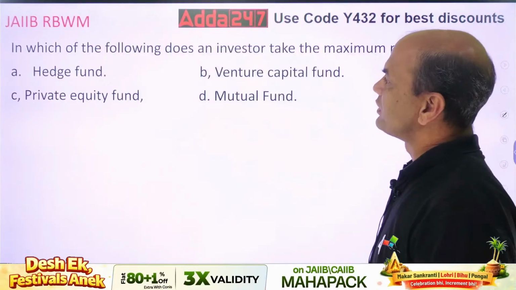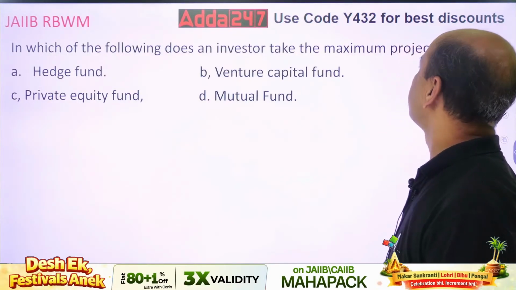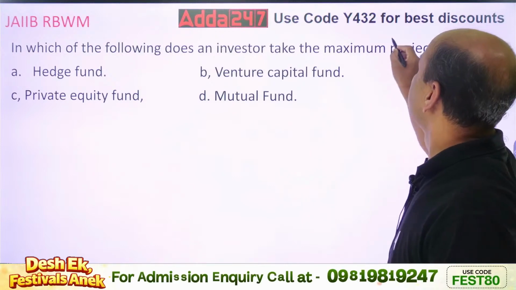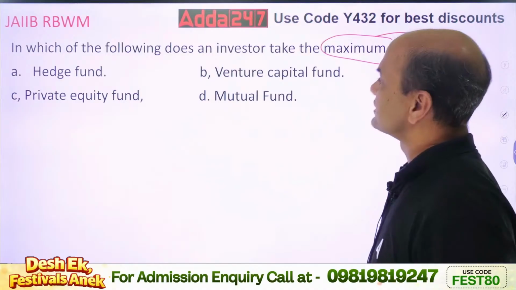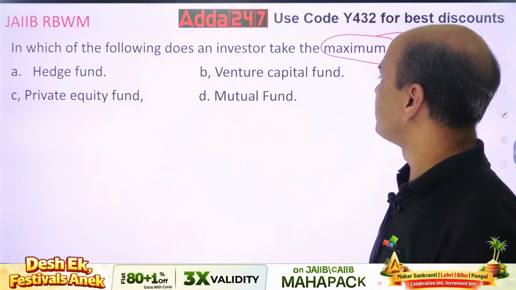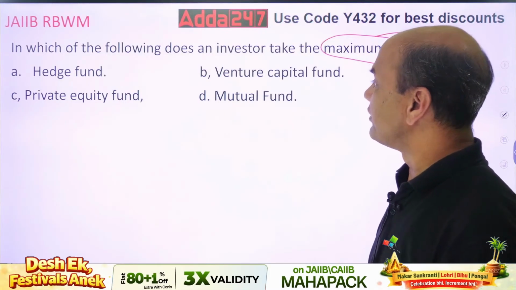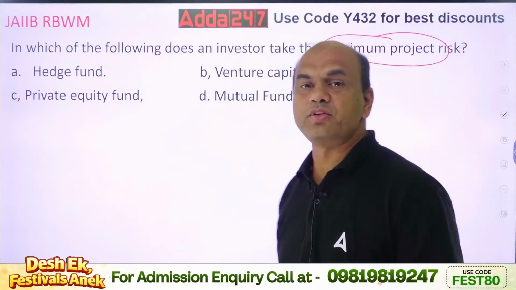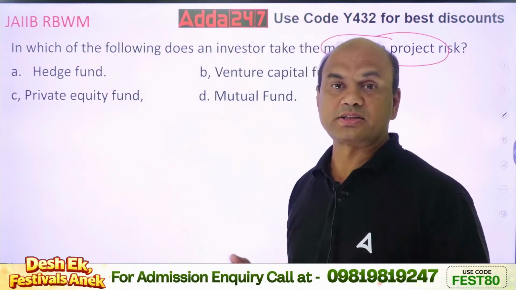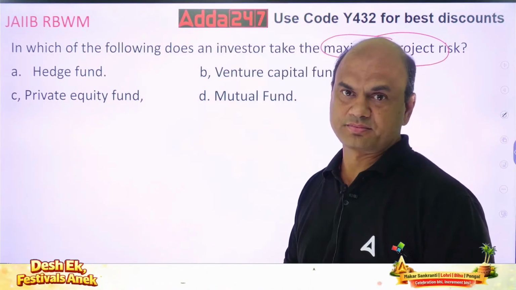In which of the following does an investor take maximum project risk? Hedge fund, venture capital fund, private equity and mutual fund. In which of the investment routes is the investor taking maximum risk?